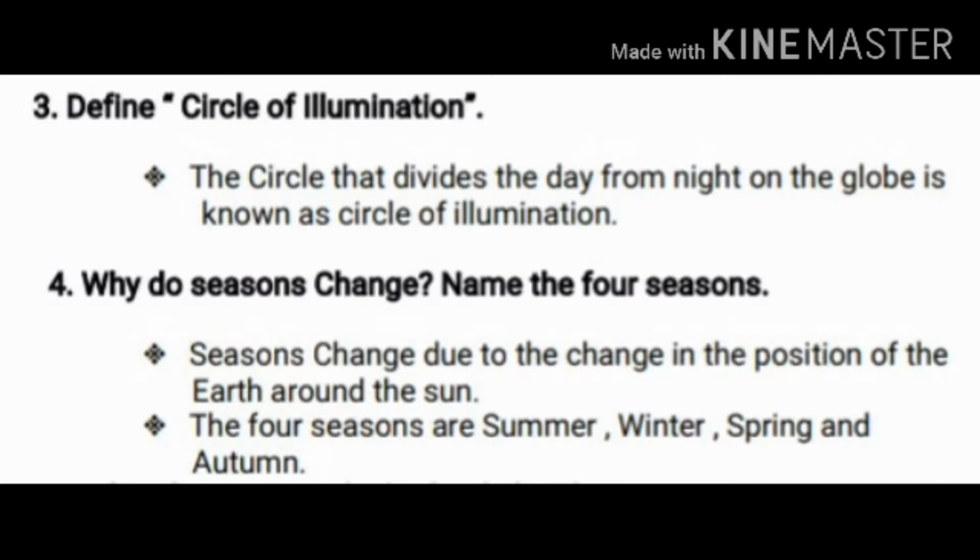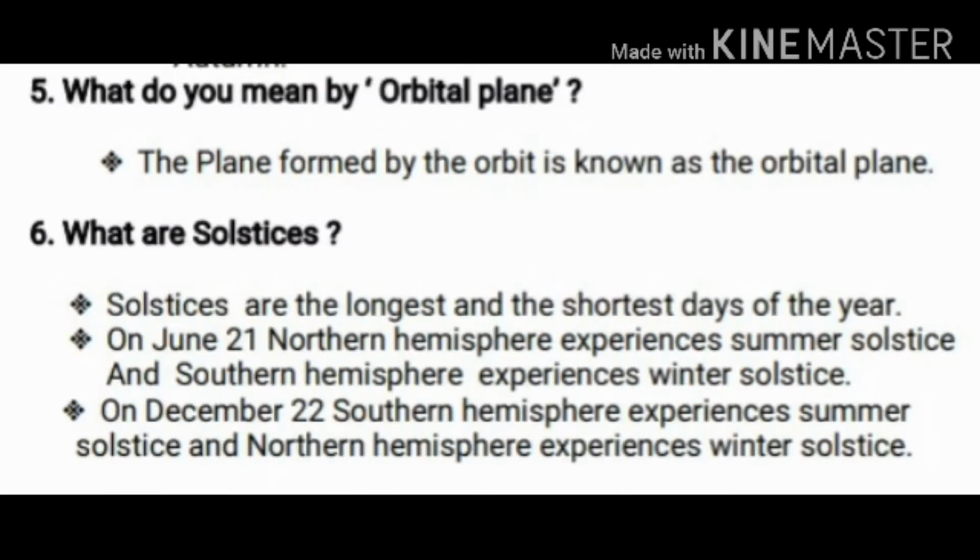Clear? Once again, I'll repeat those 2 questions. Define the circle of illumination. The circle which divides the day from night on the globe is known as what? Circle of illumination. Why do seasons change? Name 4 seasons. Seasons change due to the changes in the position of what? Yes, earth around the sun. What are the 4 main seasons? Summer, winter, spring and autumn. Clear, children? Okay, we'll move on to the next question.